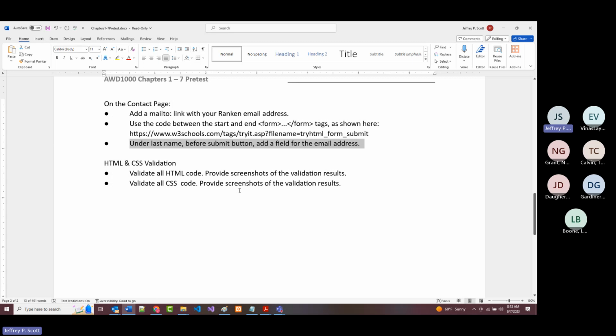Finally, again, when you're all finished, and you're going to have to do this again anyway for your test, validate all of your HTML code with screenshots, validate your CSS code, and give me a screenshot, because it's only one page, of that.